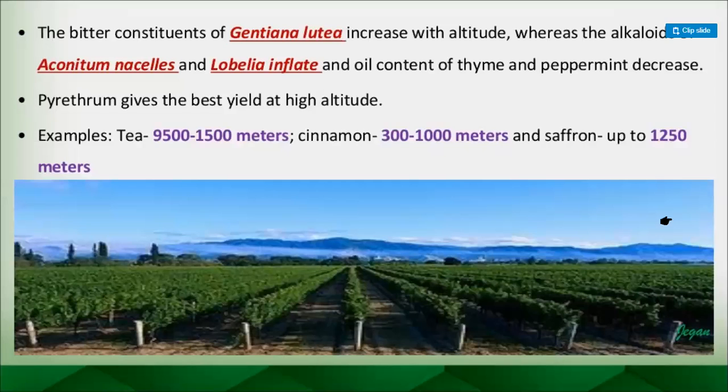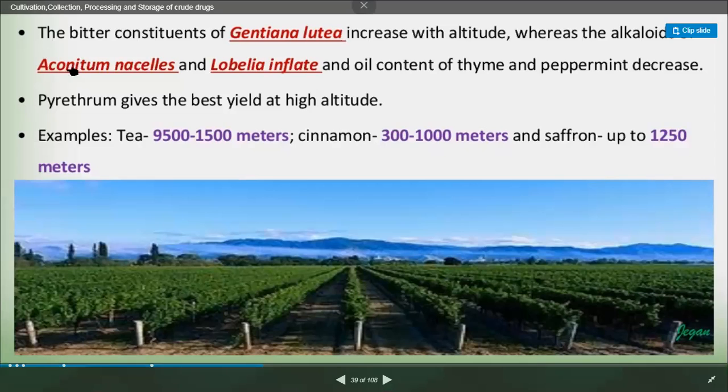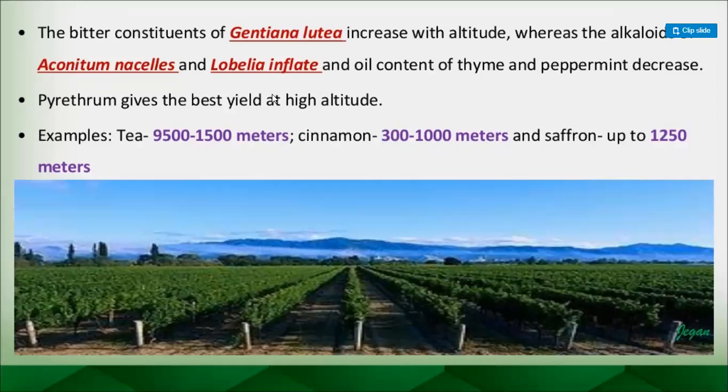The bitter constituents of gentian root, or Gentiana lutea, that is the scientific name, increase with the altitude, whereas the alkaloids of Aconitum napellus and Lobelia inflata, and the oil content of thyme and peppermint, decrease, right?